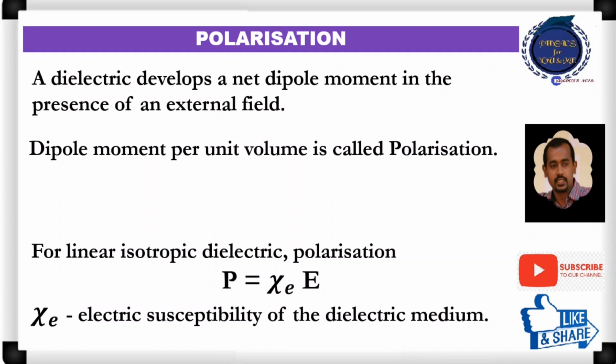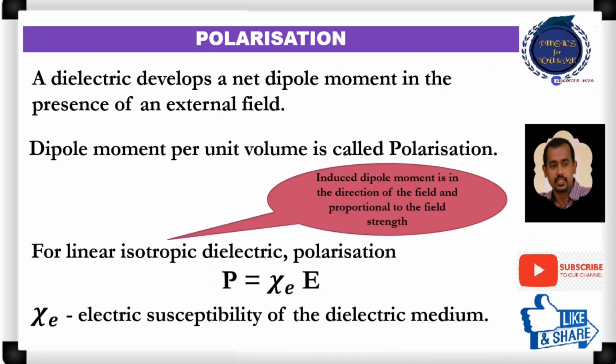Now, what is a linear isotropic dielectric? If the induced dipole moment is in the direction of the field and proportional to the field strength, such a dielectric is known as a linear isotropic dielectric. For our convenience, throughout our study, we are going to discuss linear isotropic dielectrics only.